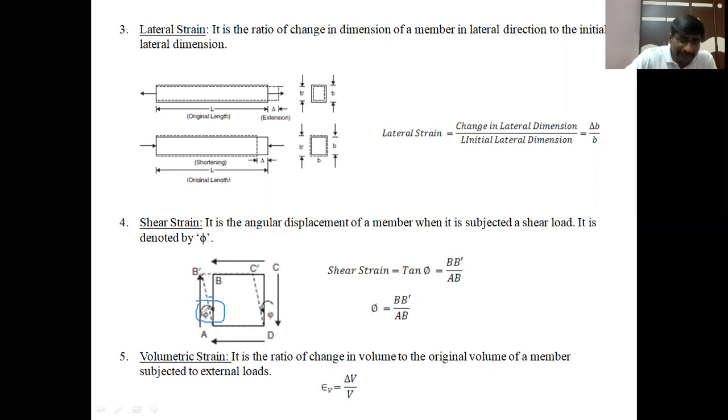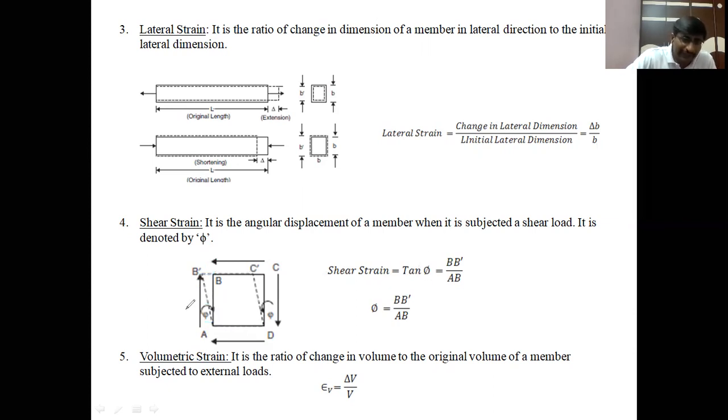Then we can calculate this angular deformation or shear strain like this. Take tan phi. Tan phi is equal to how much is displaced in the lateral direction, that is the tangential direction. That is BB dash. B becomes B dash. This is the tangential direction. The member moves towards the left hand side, and AB is the length or height of the member.